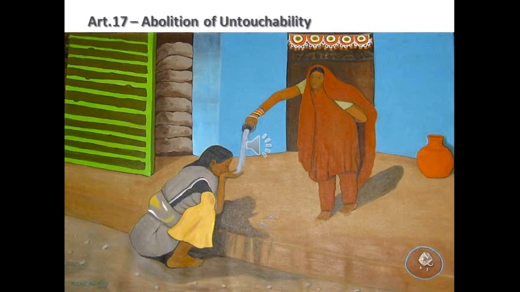Some people were not allowed to practice some social customs and several activities. That was called untouchability. So Article 17 abolished untouchability.